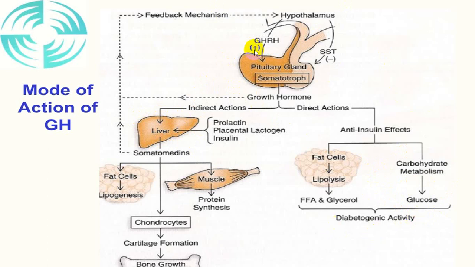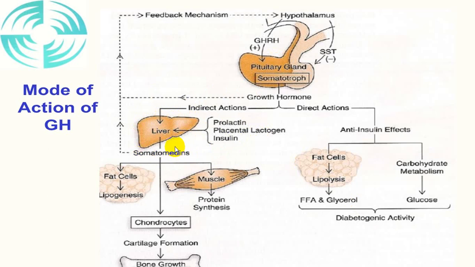So excess secretion of growth hormone will produce hyperglycemia and increase the level of free fatty acid and glycerol. While acting on the liver, along with prolactin, lactogens and insulin, the liver is also acted upon by growth hormone, and it manufactures somatomedin C, or insulin-like growth factor.